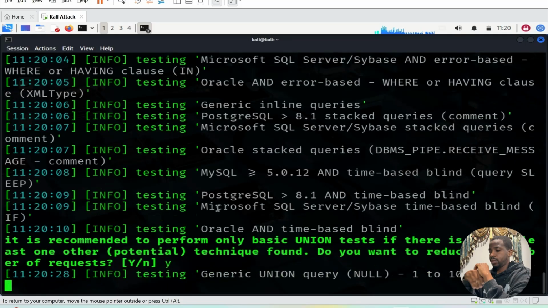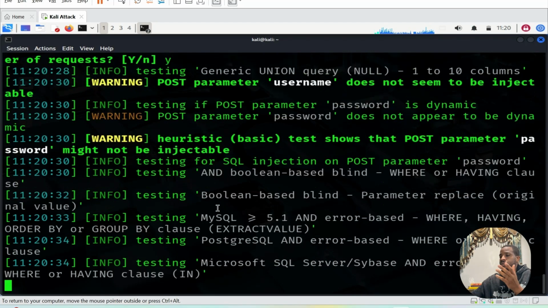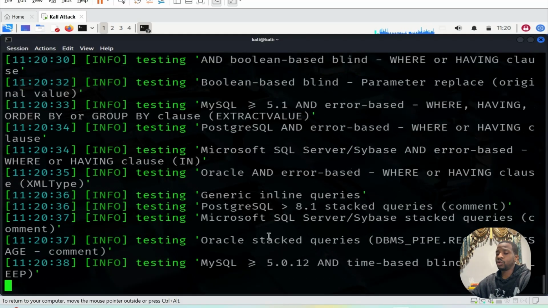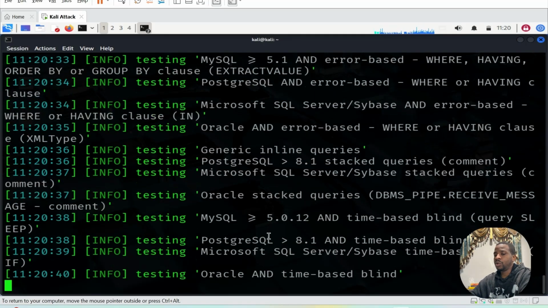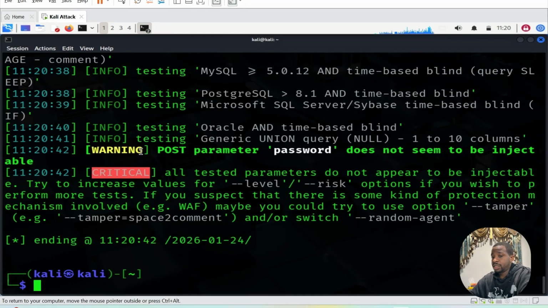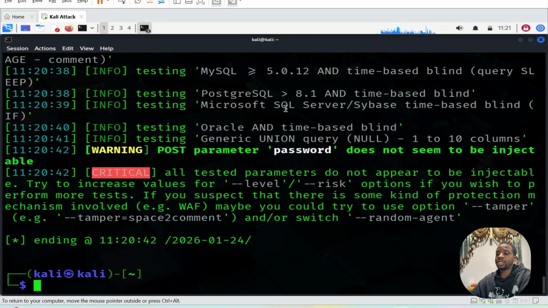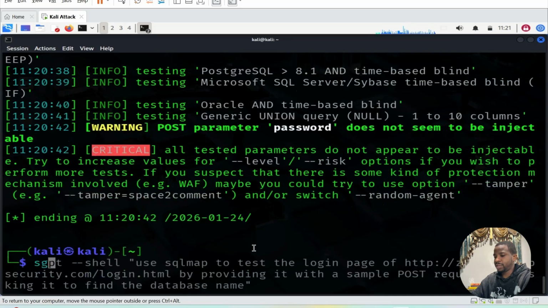Okay, yes. An attacker with their own AI agent can literally do a SQL injection just like this. And this is so quick, and they can do this on thousands of systems all at once. No need to do an individual SQL injection, which takes more time. See, it's done. All tested parameters do not appear to be injectable. Think about it. If there was a weakness on your website that can be injected using SQL, this is an efficient way to break into your system. Let's try using Metasploit. Okay, SGPT.